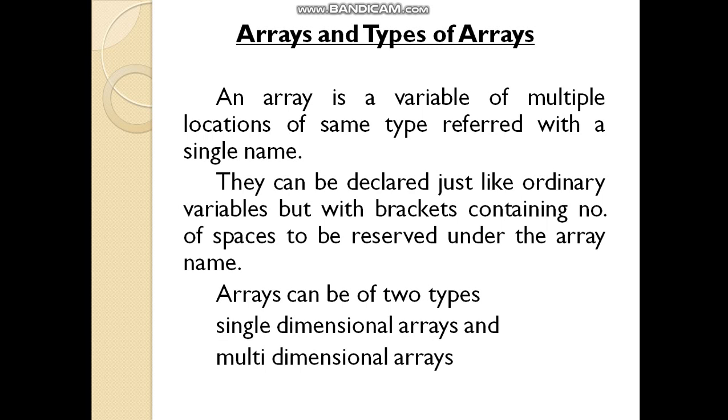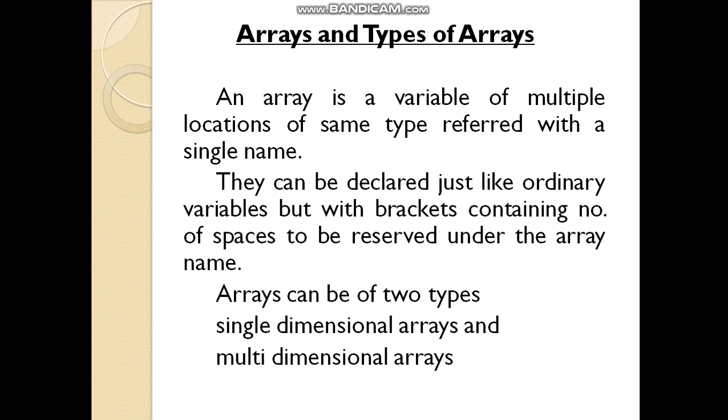So what is an array? An array is a variable of multiple locations. If you want to store the same kind of variables, referred to with a single name, then instead of declaring multiple variables, we can declare a single variable with multiple locations. Arrays are just like ordinary variables, but with brackets that contain the number of spaces to be reserved under that array name.